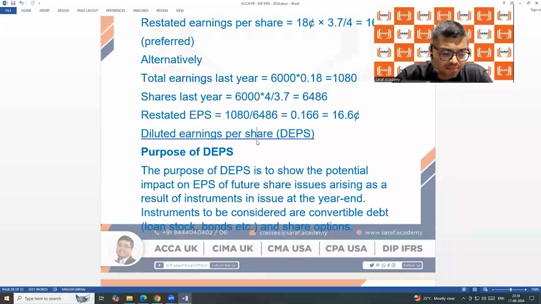Another example. Sometimes the company issues debentures with warrants. Debenture with warrant means debenture holders are going to be given interest and cash at the time of redemption. Debenture means loan.